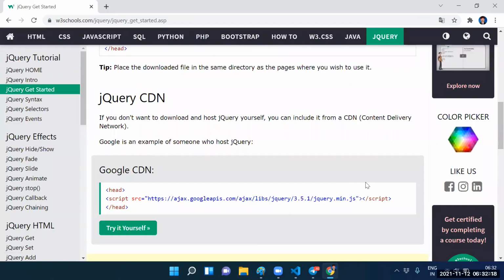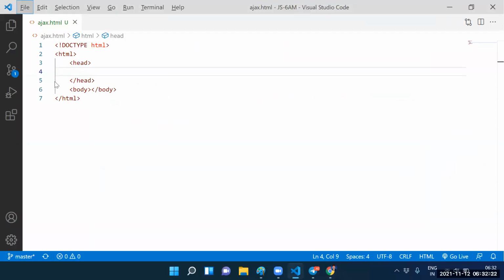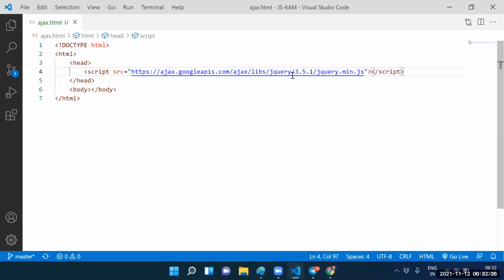Whatever we have, we can call the jQuery address, and that jQuery address we need to place here. Now, can I make a synchronous call or not? Yes, sir, we can make a synchronous call. Fine.